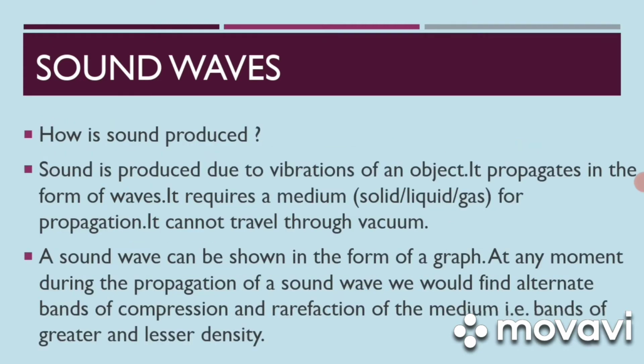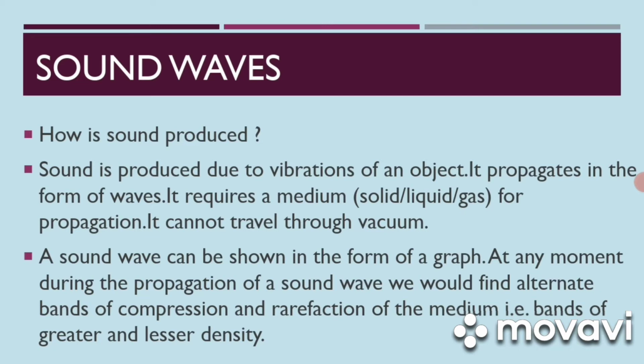How is sound produced? Sound is produced due to vibrations of an object. It propagates in the form of waves. It requires a medium. It could be solid or liquid or gas for propagation. It cannot travel through vacuum. A sound wave can be shown in the form of a graph.